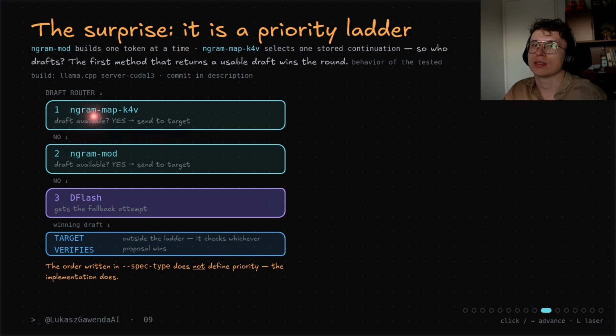If there is nothing proposed here, then we go to ngram-mod. And if there is no draft available, then we use DFlash as a fallback attempt. This actually makes sense because these methods just work on memory. They are cheap to run, and DFlash is not as cheap because of the utilization.